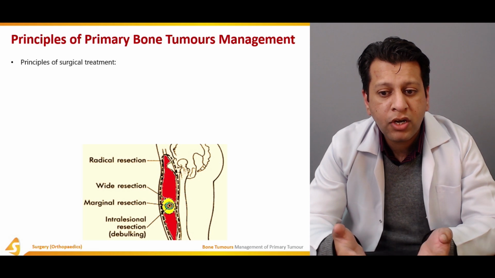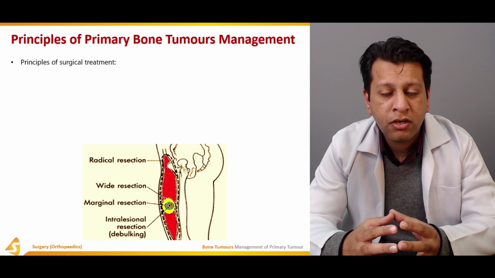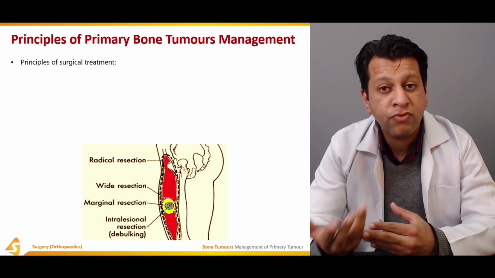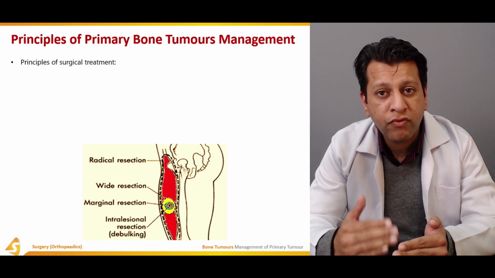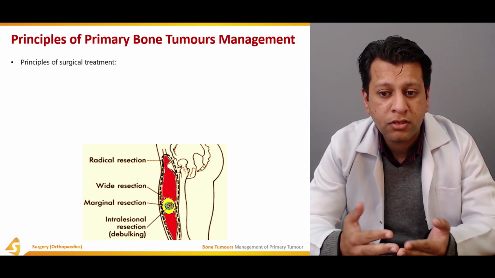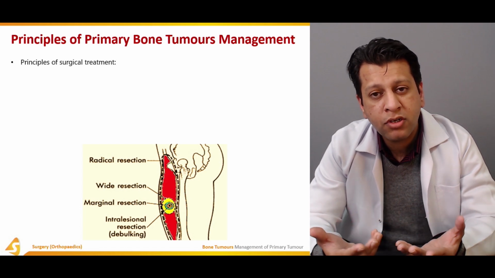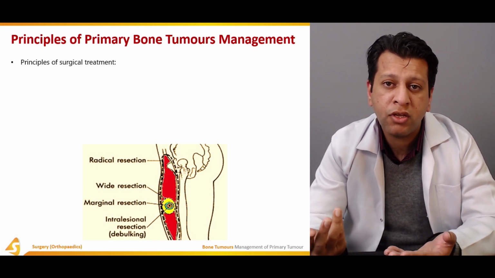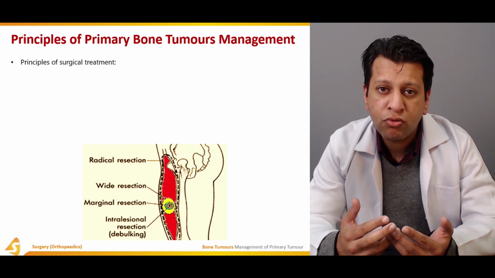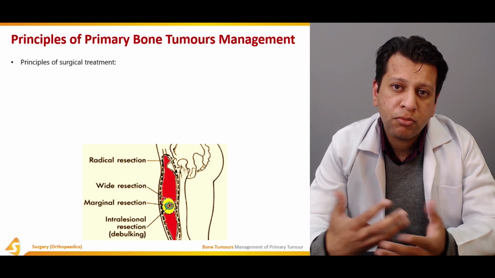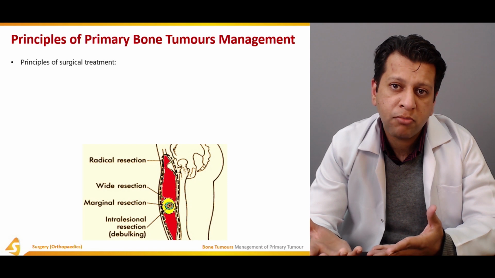But if we are taking healthy tissue out, at least a good chunk of healthy tissue, usually in case of femur it's 5 to 8 centimeters, along with the tumor, then it's a wide local resection. And if we're removing the whole compartment, for example, if a 45-year-old patient presents with pelvic chondrosarcoma, you probably cannot do a wide local resection because it has a very high malignant potential.